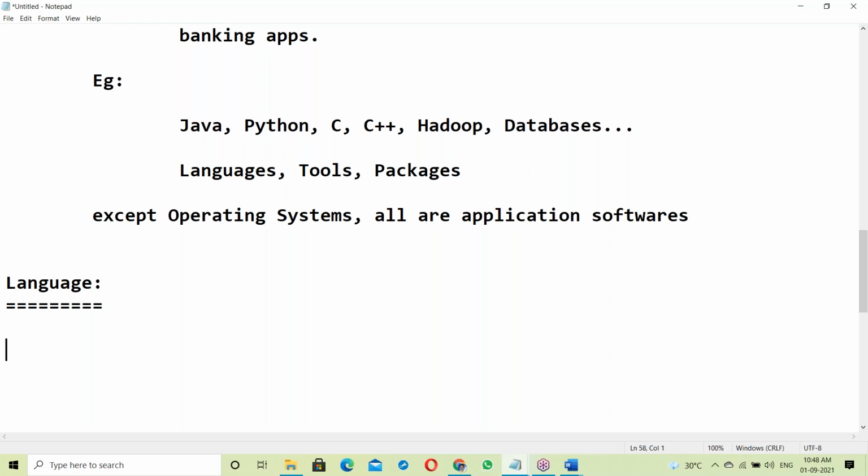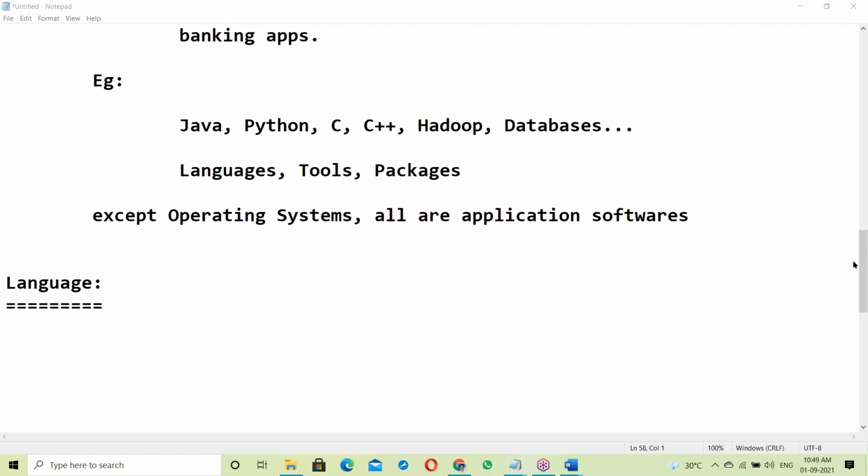We are speaking many languages like English, Hindi, maybe Telugu, Tamil, Malayalam, Kannada. There are different languages we are speaking. Why? Just to express your ideas, right? For expressing your ideas, we are using some language.